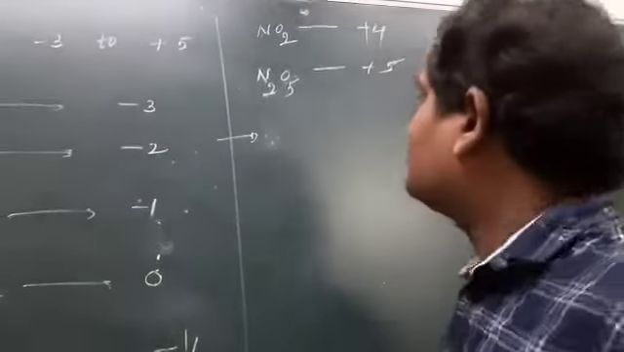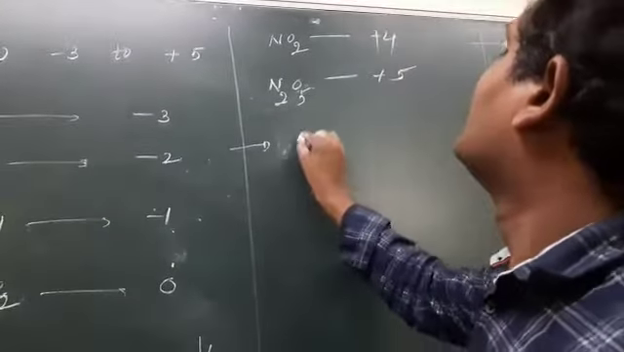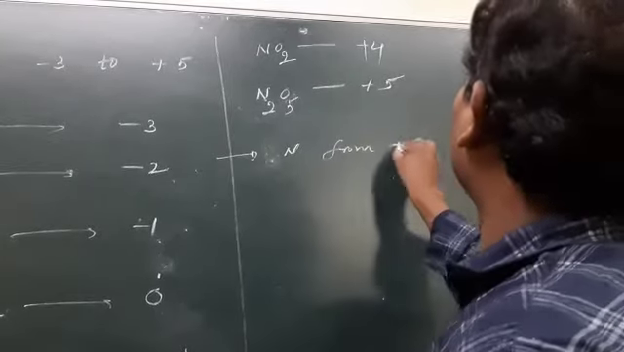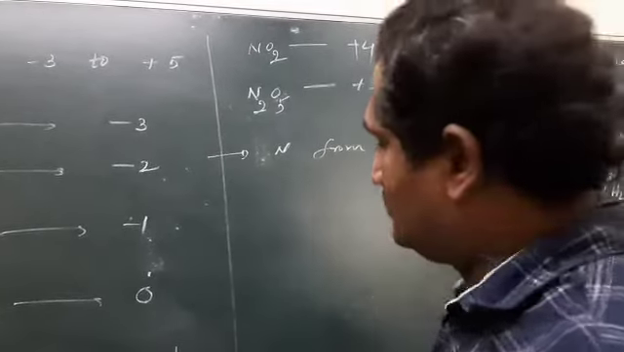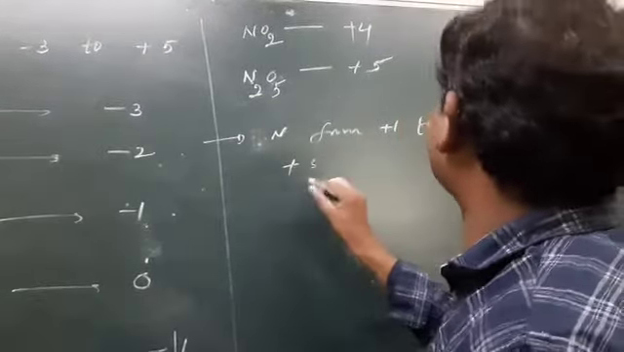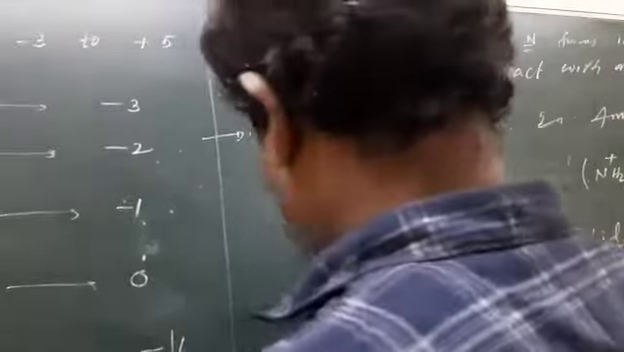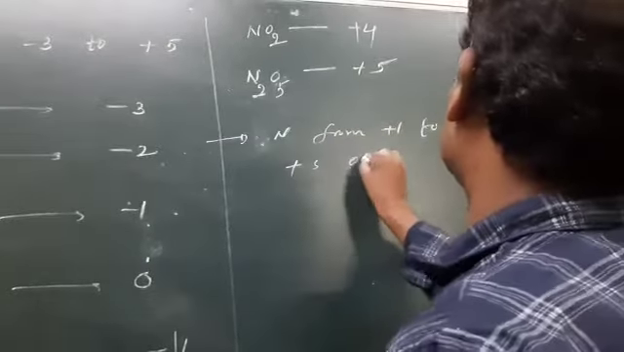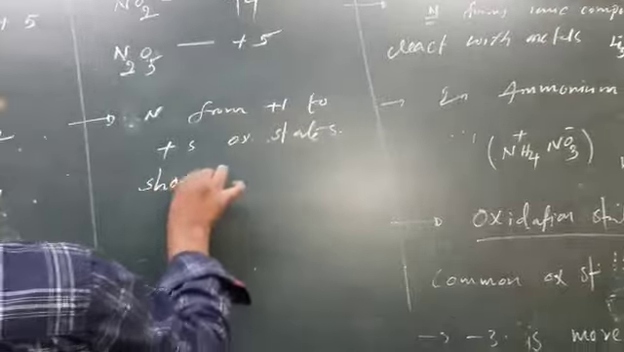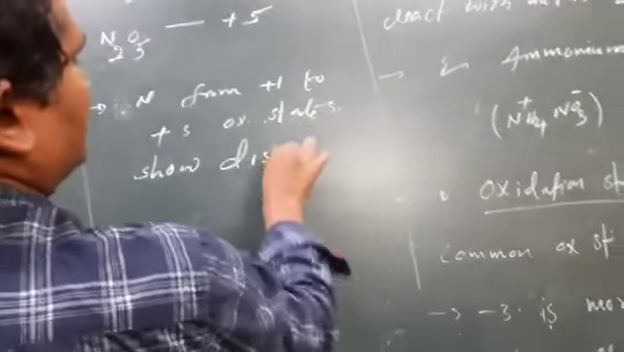Next, nitrogen shows disproportionation. Nitrogen in oxidation states from +1 to +5 shows disproportionation.